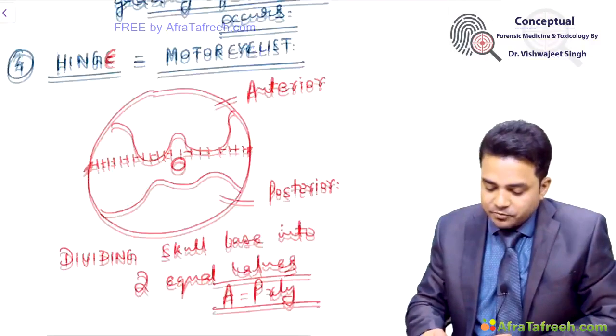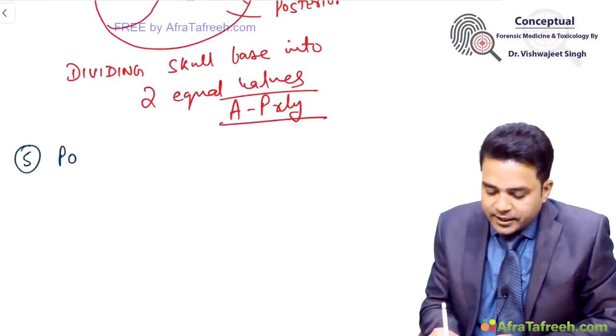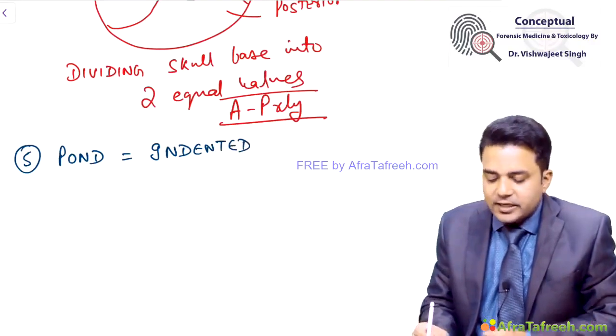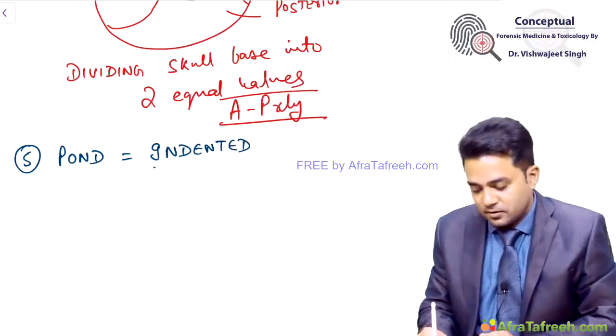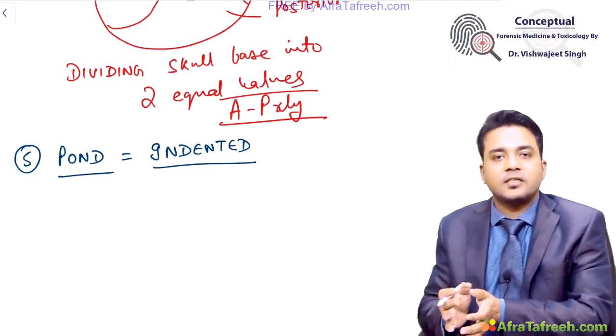Then the next type of fracture is pond fracture or indented fracture. From the name itself it is clear that indentations occur. Indentations will occur whenever the skull bone is soft, like in children.